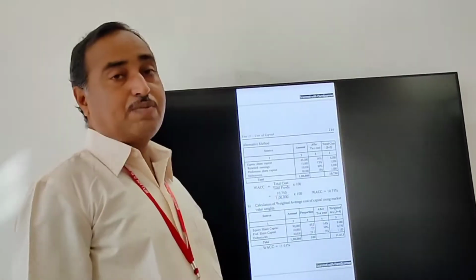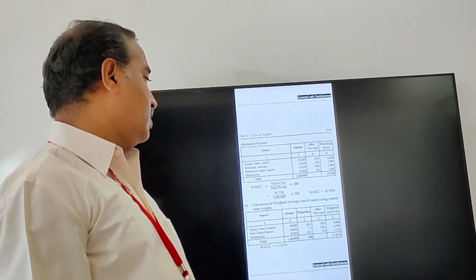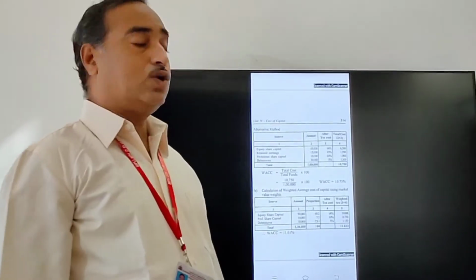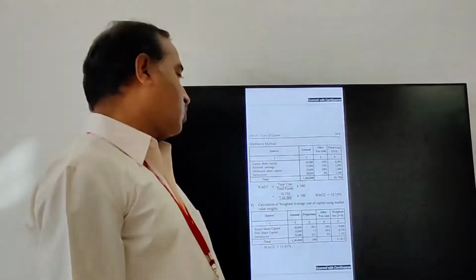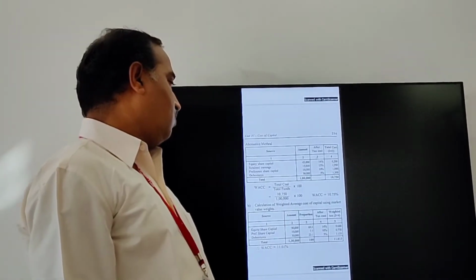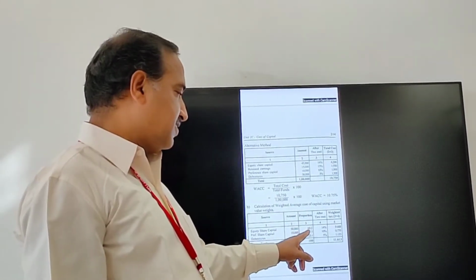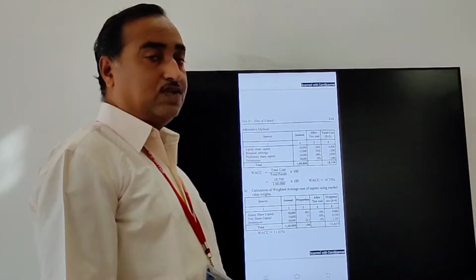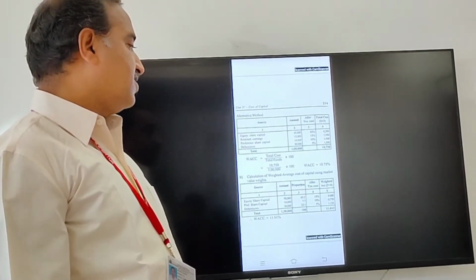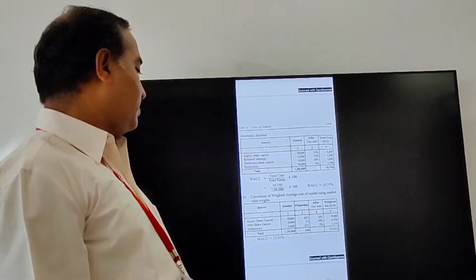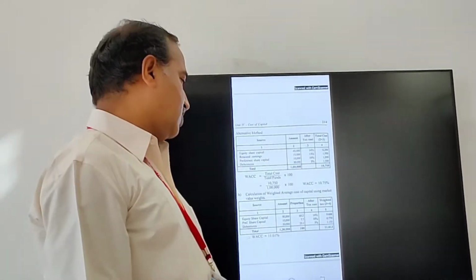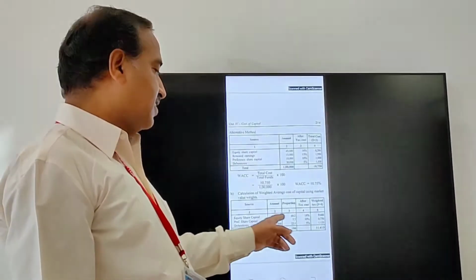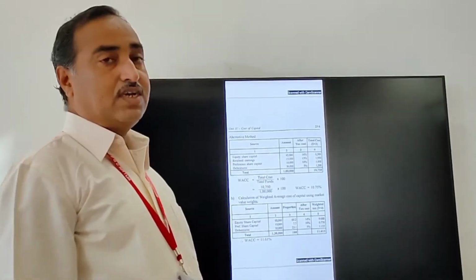Here equity share capital 90,000 it is given, and proportion 69.2, and total after tax cost, that is 14%.